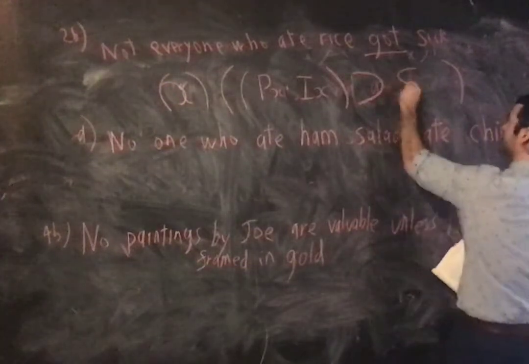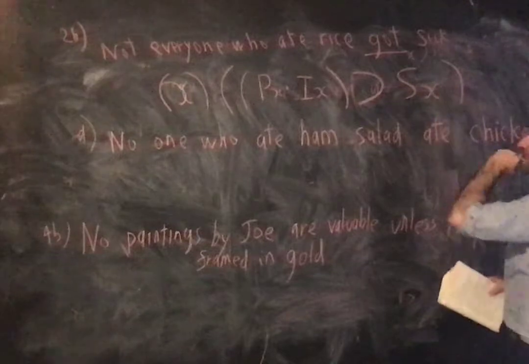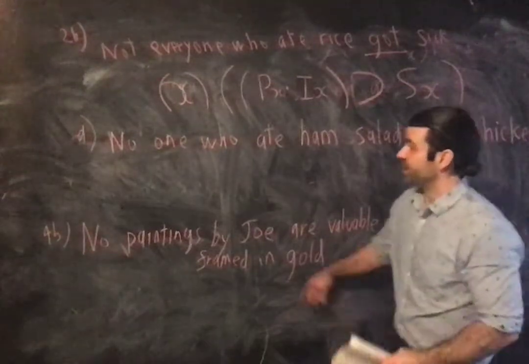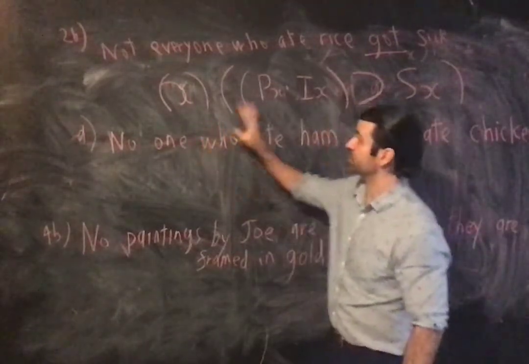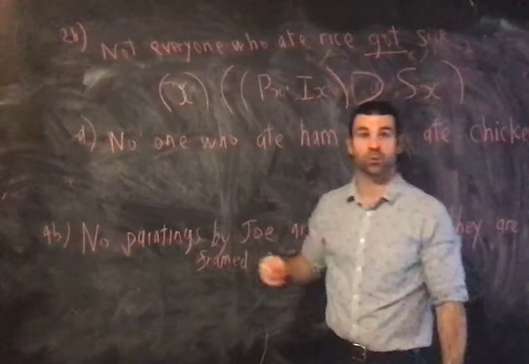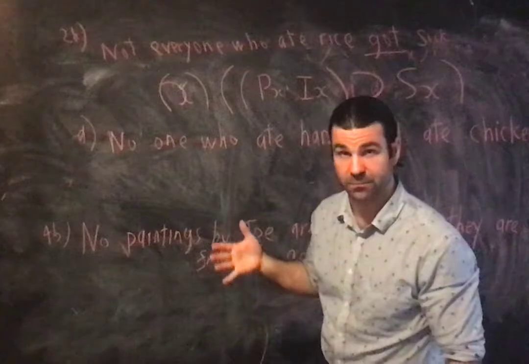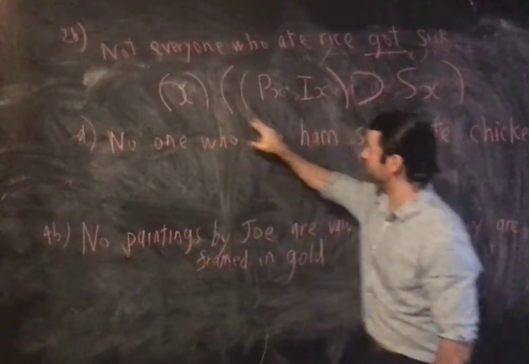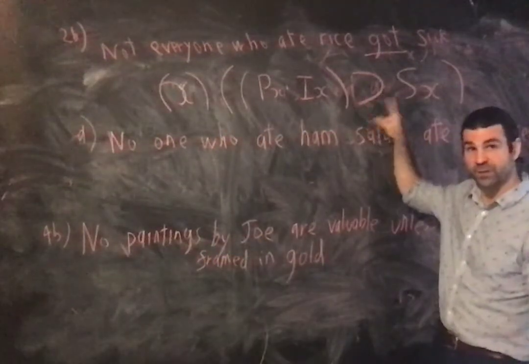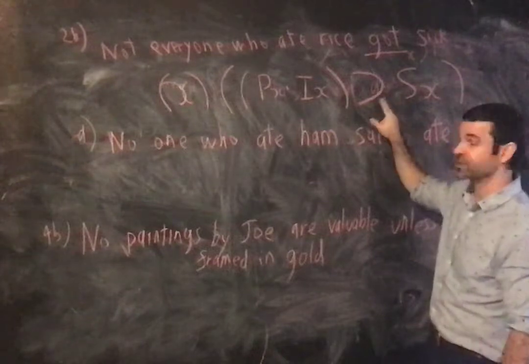Got sick, Sx. So notice the important thing: we laid down the form first. We're just doing everyone who ate rice got sick. We determined it as a universal inclusive categorical. So we laid down the universal quantifier with the hook. It's positive, so no negation here.